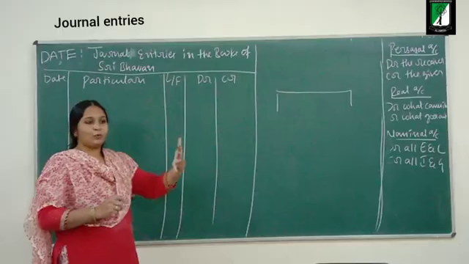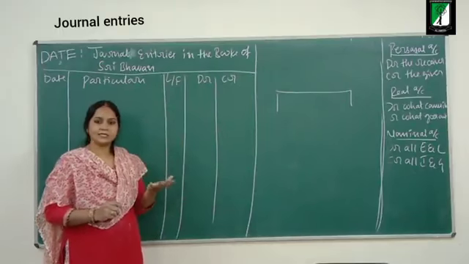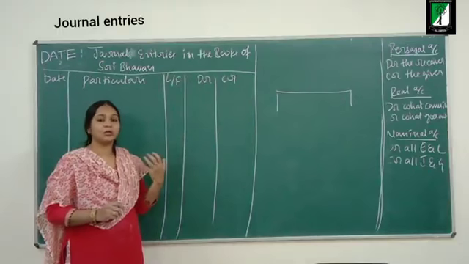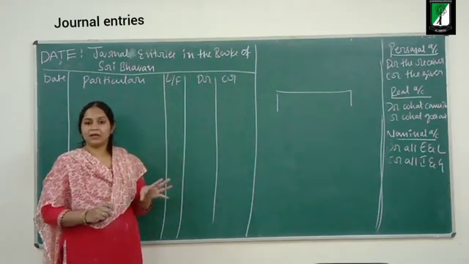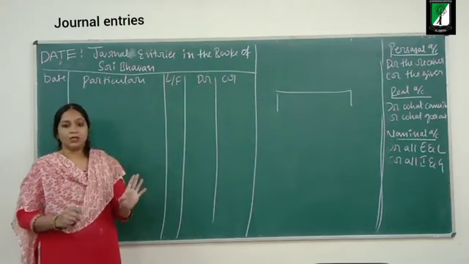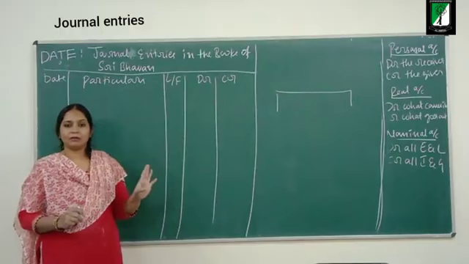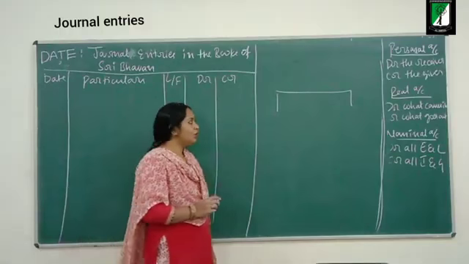Whenever the proprietor, the owner, introduces cash or assets into the business, a separate account called capital account is opened in the name of the owner. I will not write the name of the owner.